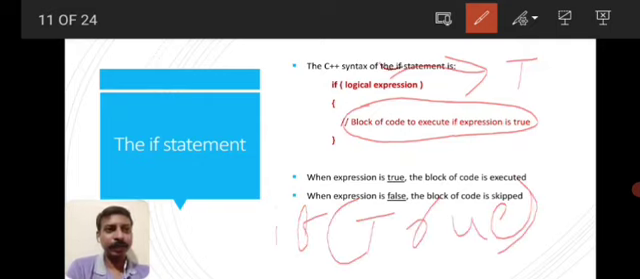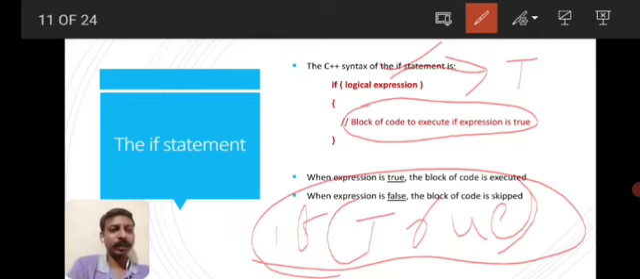If the logic expression is correct, if 17 greater than 15, that is true, so 17 greater than 15 will automatically be replaced by true. The output of 17 greater than 15 is true. So the code will look like this: if true. So if true means whatever is inside the curly braces will get executed.